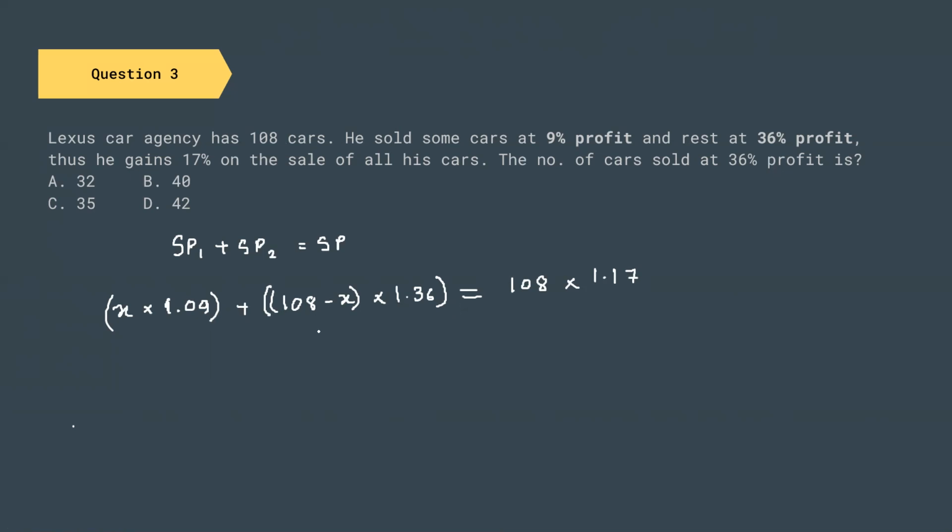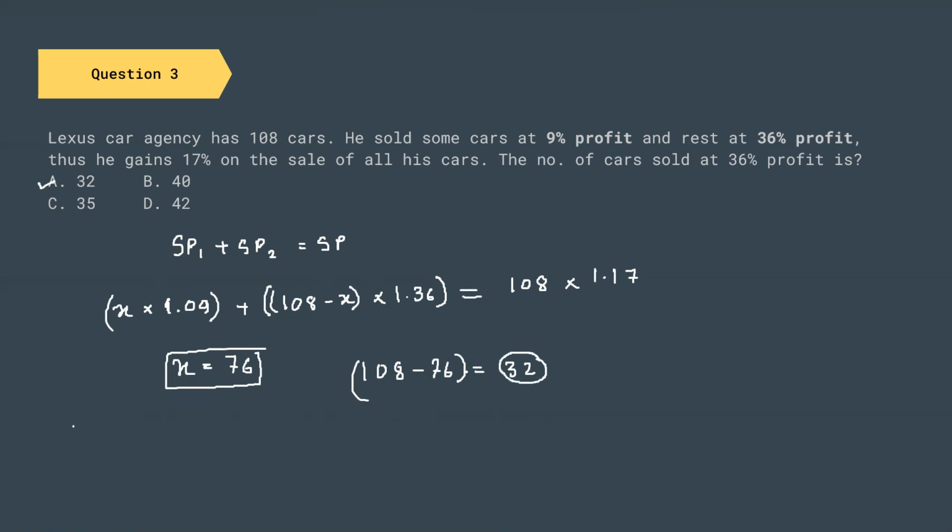And from this final equation, if we solve for the value of x, we are going to get x equal to 76. And x is the number of cars that were sold at 9% profit. So the total number of cars sold at 36% profit will be 108 minus 76. That is going to be 32 cars. That is your option number A. So this is your final answer.